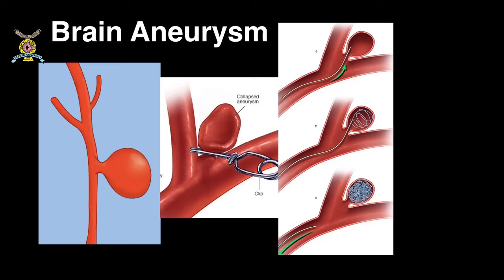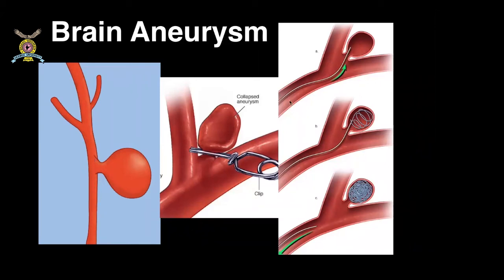Once you place a clip, the purpose of treatment is that we should avoid any blood flow inside the aneurysm. Whenever blood comes, there will be increased pressure, there will be re-rupture. So we place a clip here so that there will not be any blood flow inside the aneurysm. Blood should get directed towards the normal blood vessel. That is the purpose of the treatment.